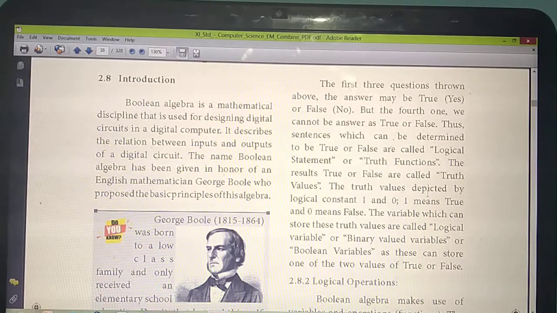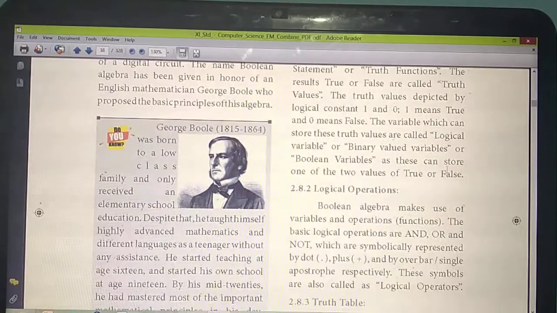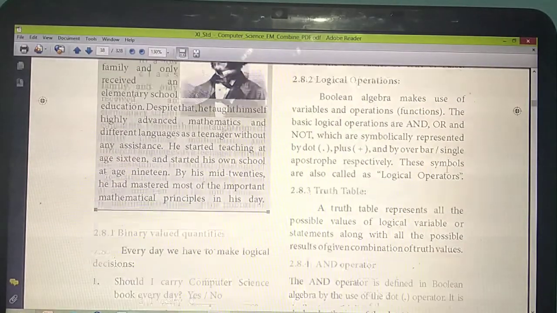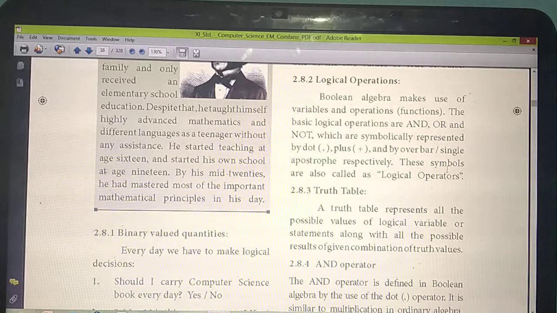Understand? Yes. Next thing we are going to study about logical operators. Very, very important. Already we have studied about variables and functions. What do you mean by variable? For example, A, B, C, A equal to 5. A is a variable.